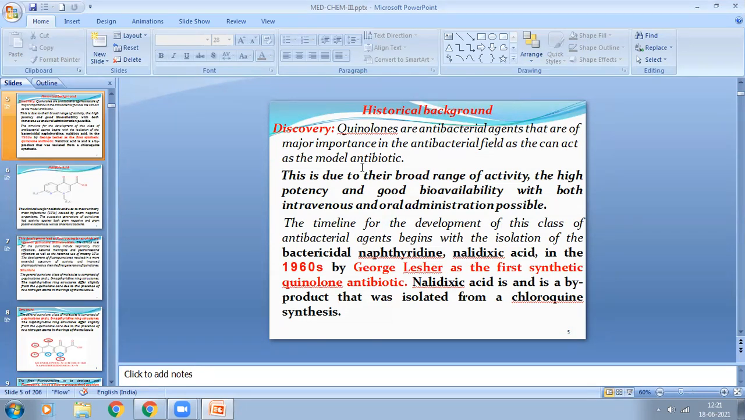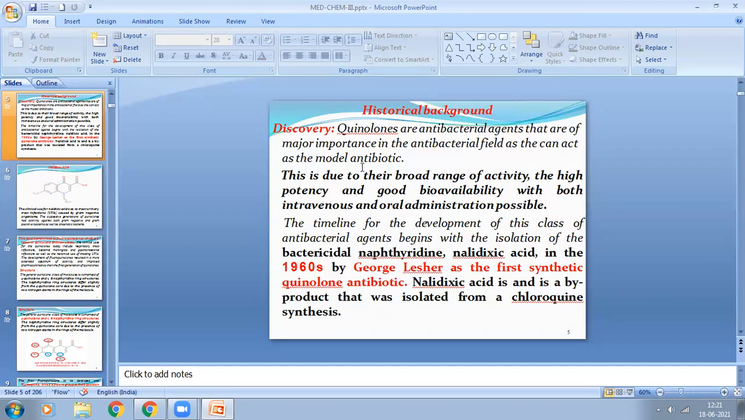One benzene ring is attached to the pyridine nucleus. Means when two benzene rings are attached, that is called naphthalene. Now, when one benzene ring is attached with the pyridine nucleus, that is called the naphthyridine nucleus. So nalidixic acid consists of the naphthyridine nucleus, and this comes out of the quinolone derivatives.